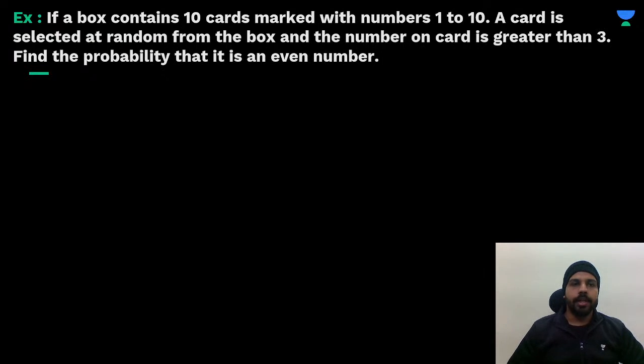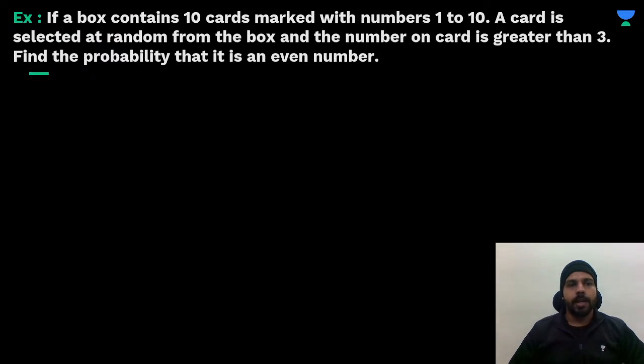Now, one of the questions is: if a box contains 10 cards marked with numbers 1 to 10, a card is selected at random from the box, and the number on the card is greater than 3, find the probability that it is an even number. How can we apply conditional probability here?